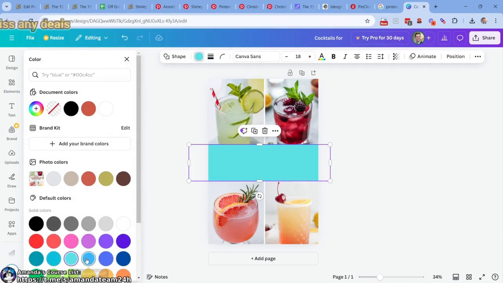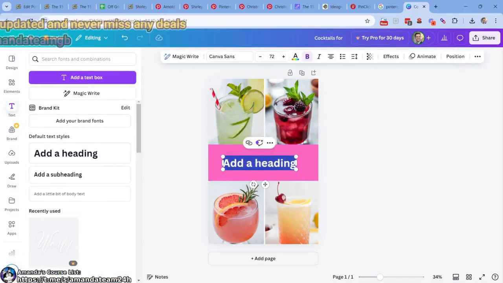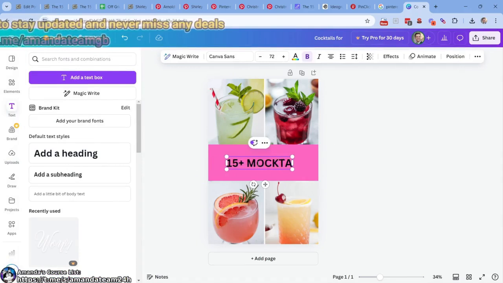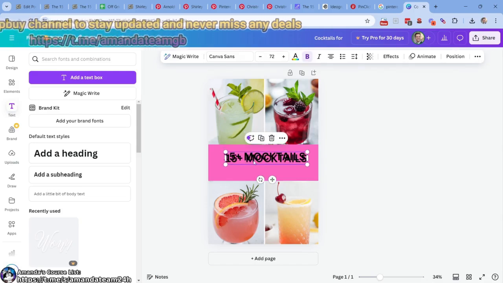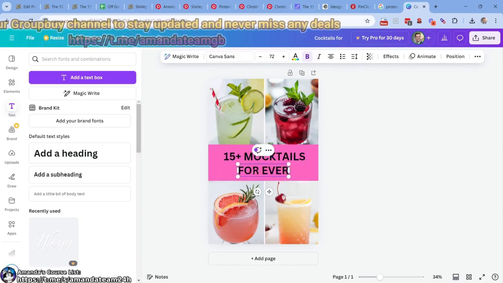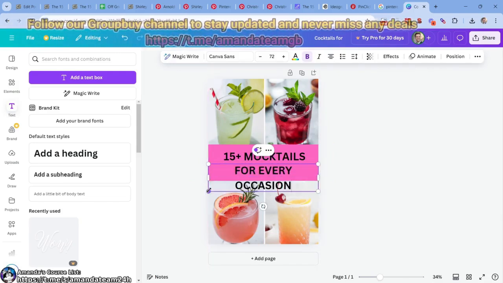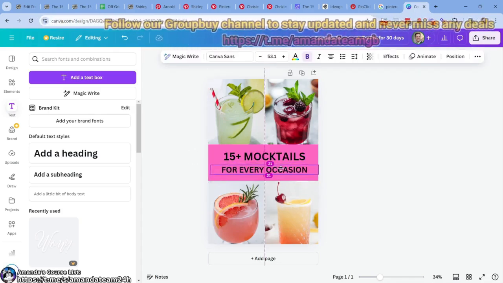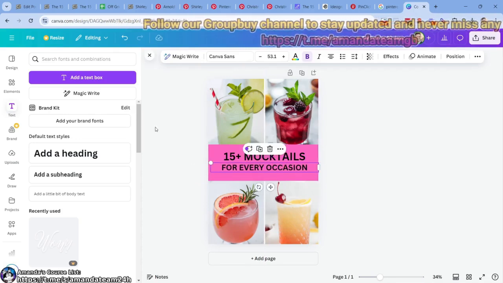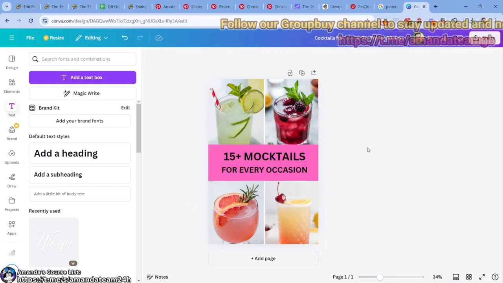Unfortunately, I'm partially colorblind, so I'm not the best at color, right? Not the best at color over here. But let's say we want a pink, and then we want text, and we want a header, right? 15 plus mocktails. Center it. Now I can Control C, Control V for every occasion. Now we're entering kind of copywriting now. In other words, what can we say? What can we highlight? What can we make bigger, smaller to entice someone to click through, to click our pin, right? But it's that simple. That's not hard at all.